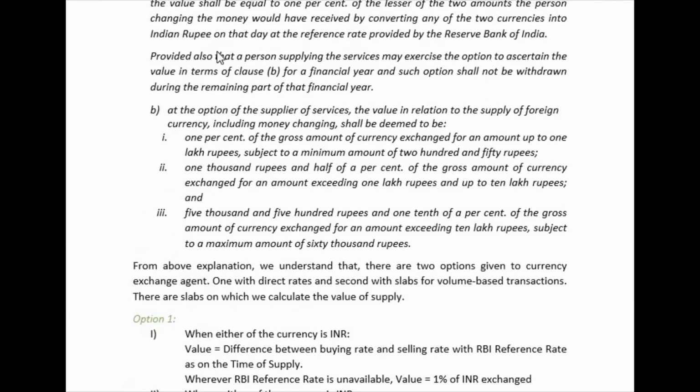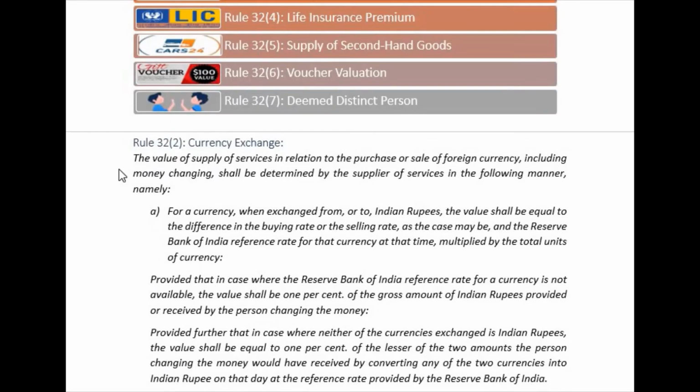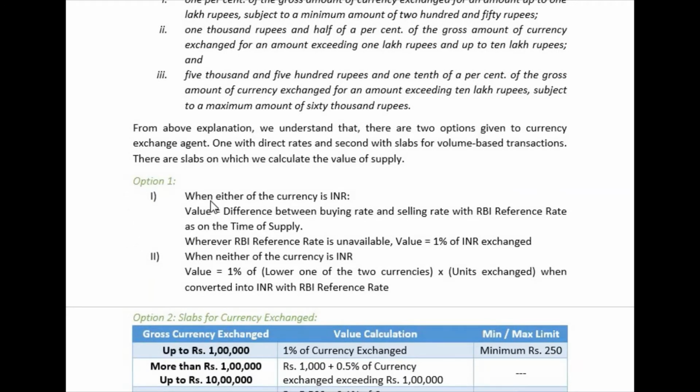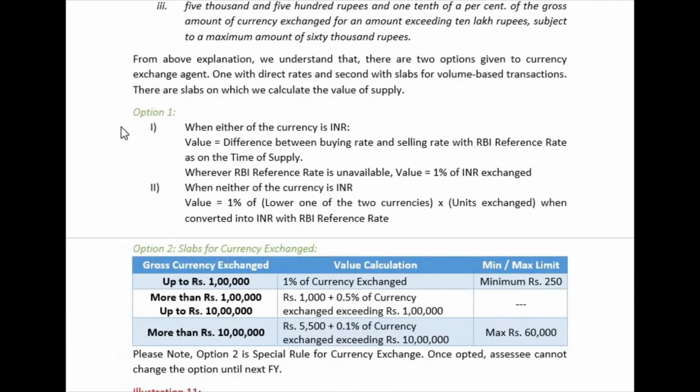The italicized letters are what is given in the Act, but I will give you the very short version. There are two options given for such valuation. When either of the currency is INR, it means when you are converting from Indian rupees to some other currency or from some other currency to Indian rupee, the value will be equal to the difference between buying rate and selling rate, with the RBI reference rate as at the time of supply.